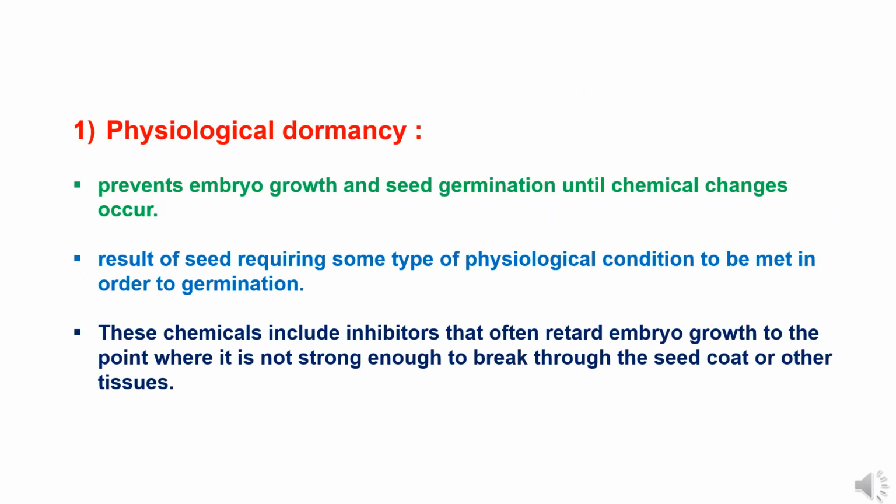Physiological dormancy. Physiological dormancy prevents embryo growth and seed germination until chemical changes occur. Physiological dormancy is the result of a seed requiring some type of physiological conditions to be met in order to germinate, and these chemicals include inhibitors that often retard embryo growth to the point where it is not strong enough to break through the seed coat or other tissues.